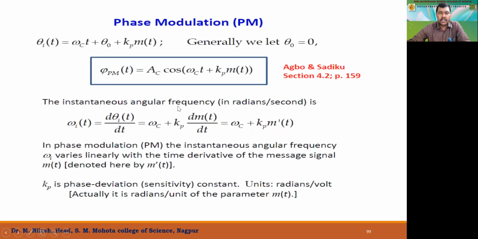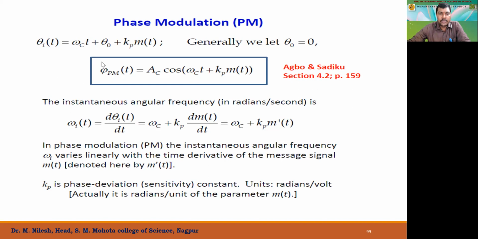Now there is some more derivation portion of it. I guess we won't go into discussion over here for phase modulation. So these are the derivations which show how the phase angle can be varied according to the change in the amplitude, right? So this is the equation for the phase angle, theta i of t, which can be expressed as omega c t plus theta 0 plus kp m(t). Generally, we let theta 0 equal to 0 because we are trying for the sine wave, which starts from, say, 0 degree.